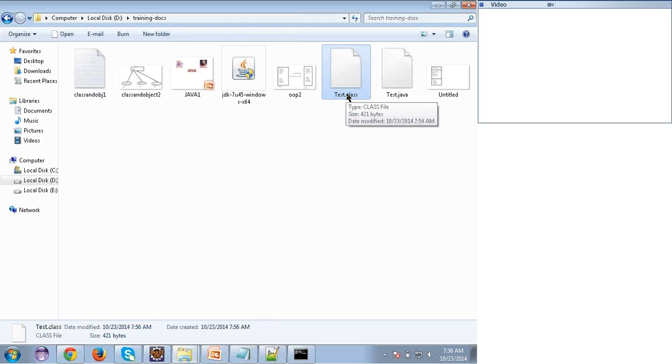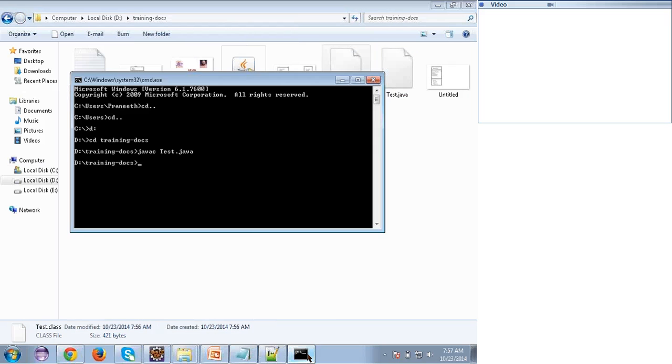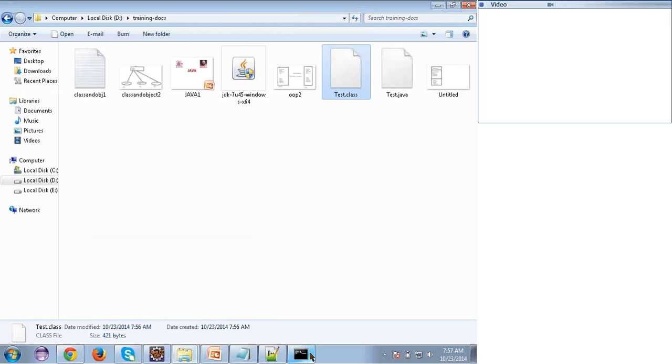Are you able to see? Yeah. So I told you, right? What the Java compiler will do is read the Java file and convert it into the .class file. So who will read this .class file? The JVM, right? The JVM will read this .class file and based on my operating system, it will do the conversion. Clear? So for this, I need to invoke the JVM. I need to say to the JVM that please look into this class file and give me the output.